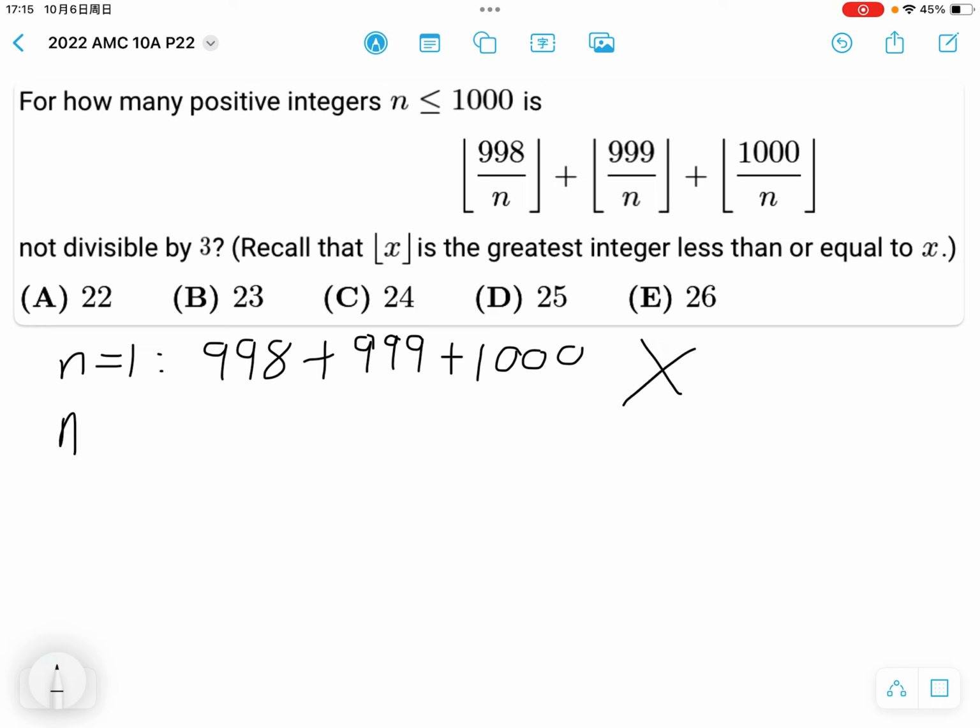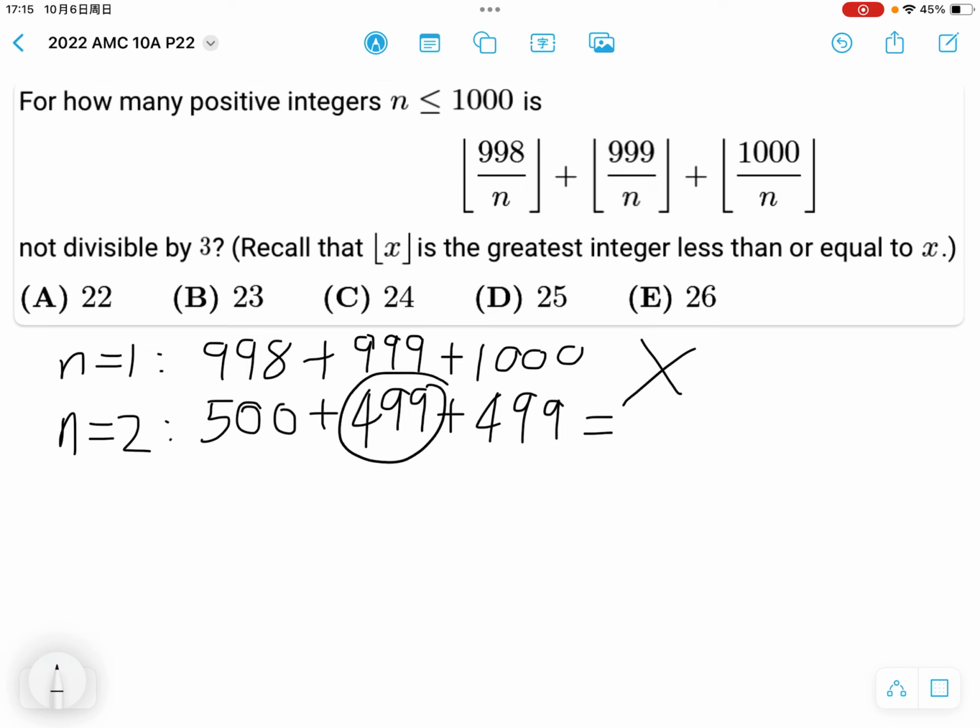What about n equals 2? 1000 over n is 500, plus 499, plus 499. Now, is this divisible by 3? Well, I don't think so, because we know that 499 is not divisible by 3.